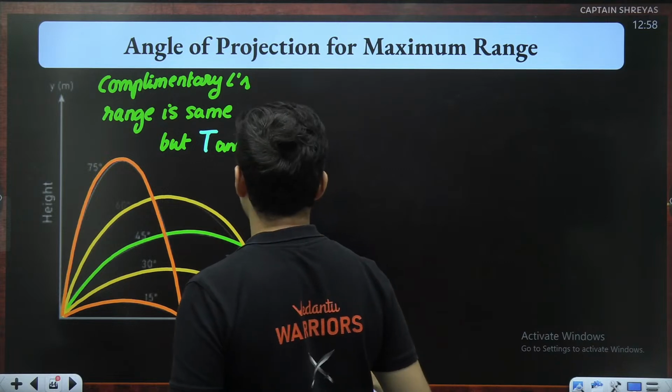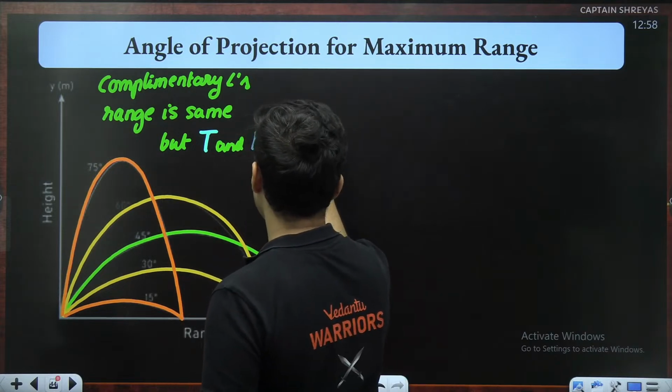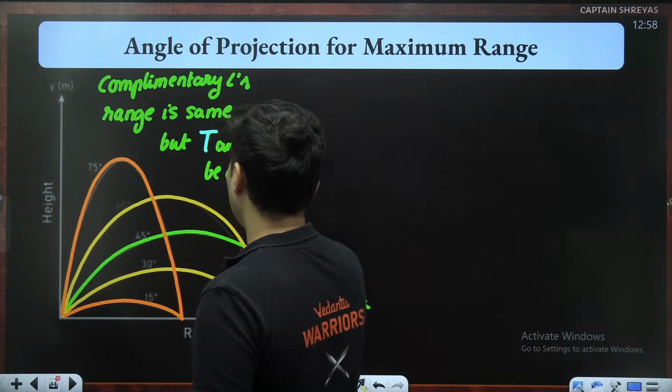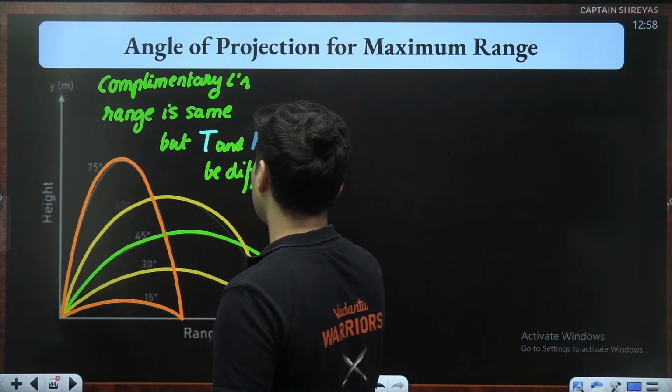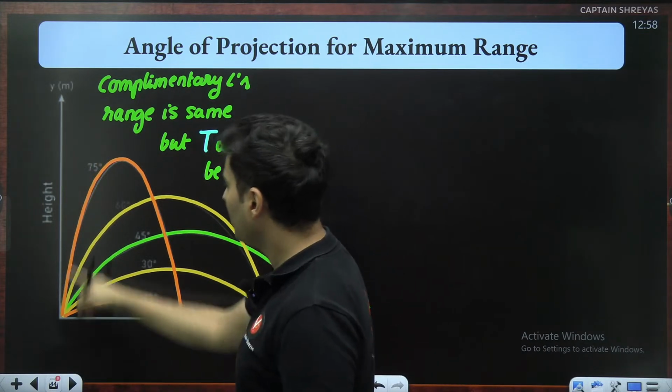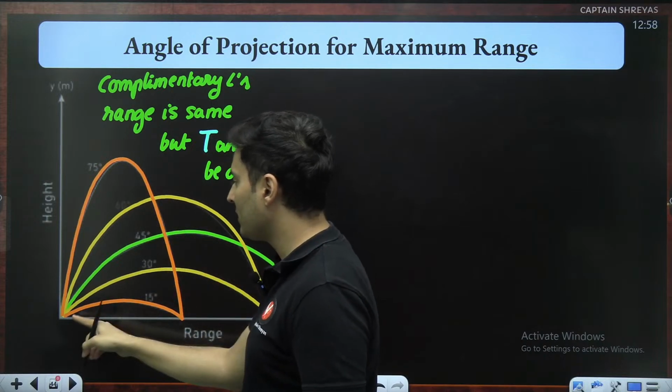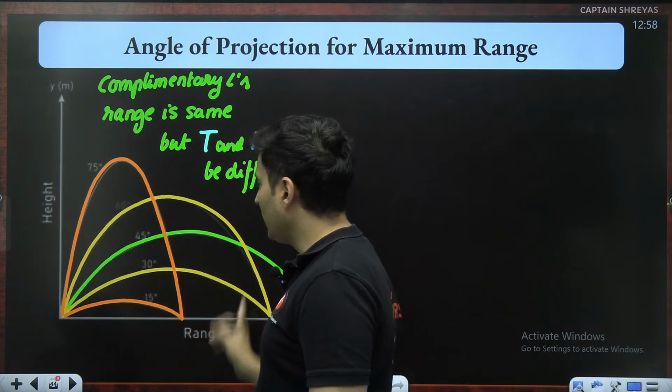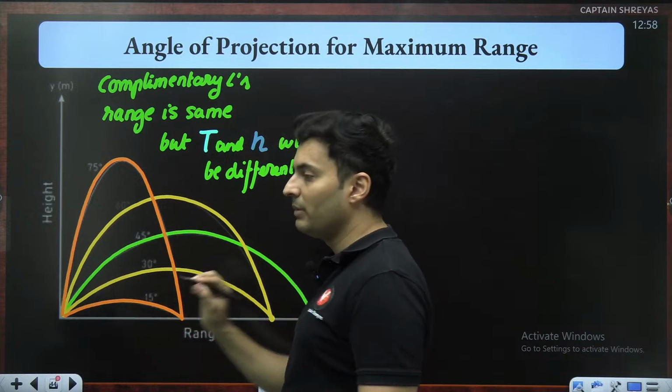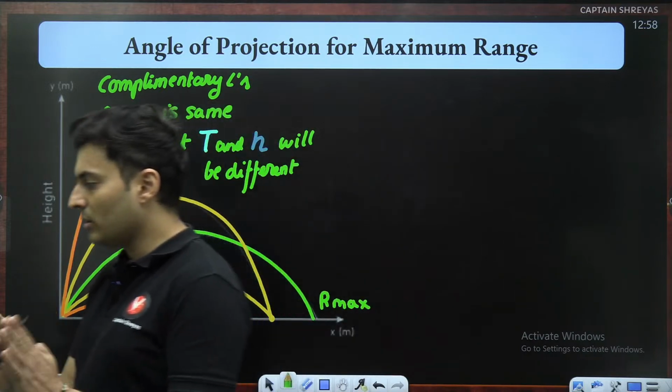In fact, time of flight and maximum height will be different. You can see that very clearly. Height is different in both the cases. Yellow line, this one, and yellow line, this one, heights are different. Time also will be different. Okay, so that is also a very interesting thing.